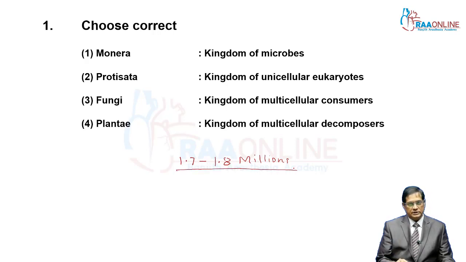Such a large number of species is there, so one by one study is not possible. In that case, various attempts of classification were made in the past also, to classify them on the basis of their similarity and differences. In that series, the first one was done by Aristotle.